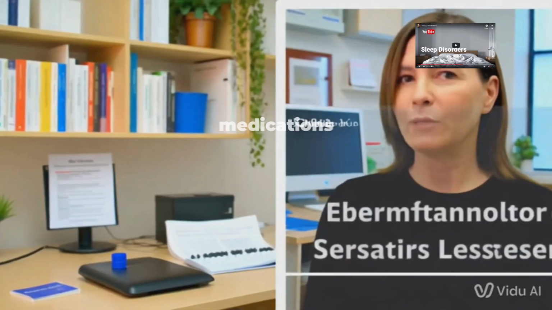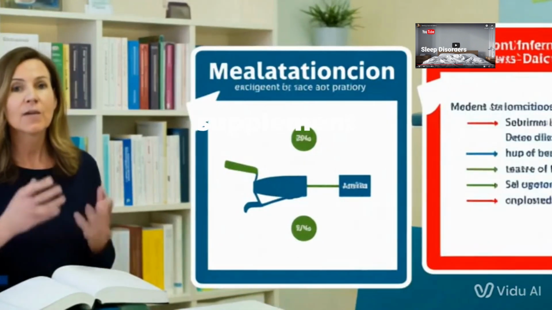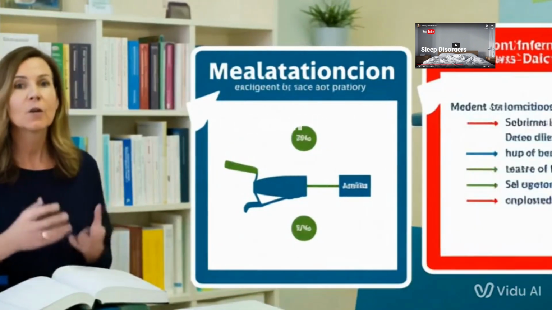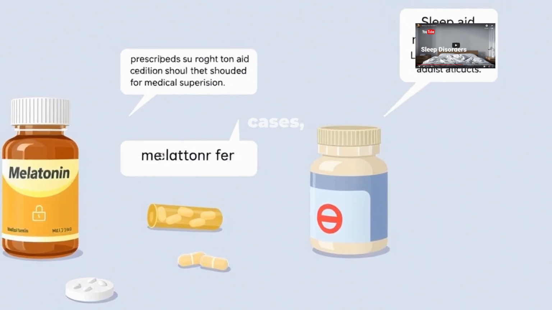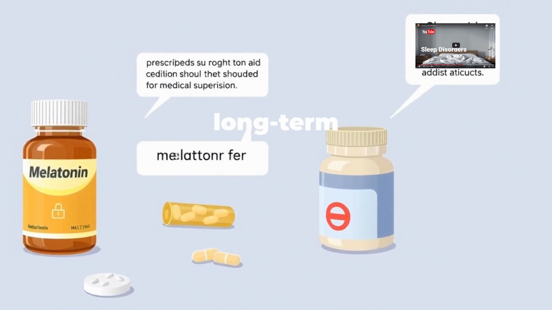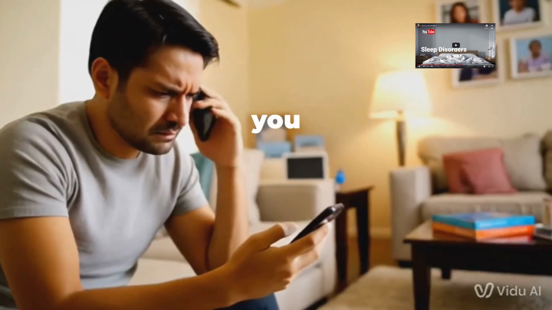Fifth, treatment with medications and dietary supplements. Melatonin is a dietary supplement used to improve sleep, but it should be taken under medical supervision. Sleeping pills are prescribed in some severe cases, but they are not recommended for long-term use due to the possibility of addiction. Fourth, when should you see a doctor?